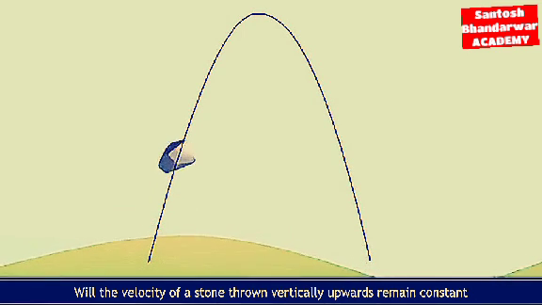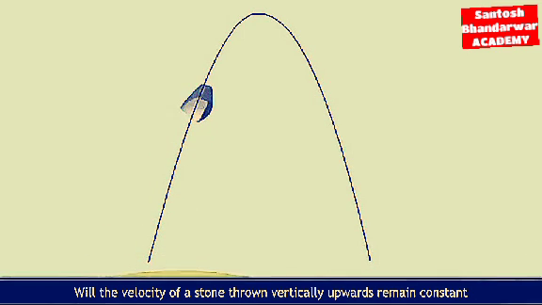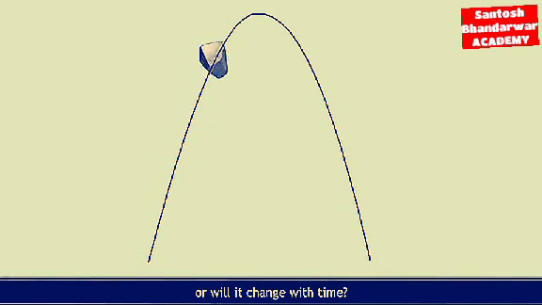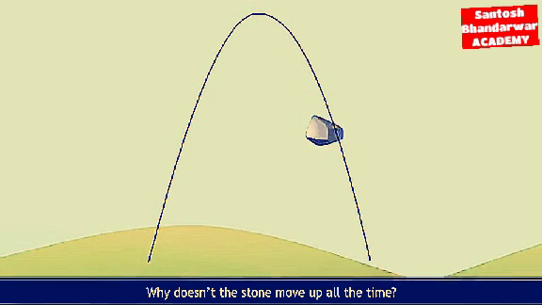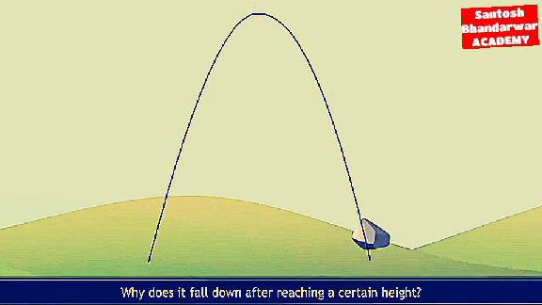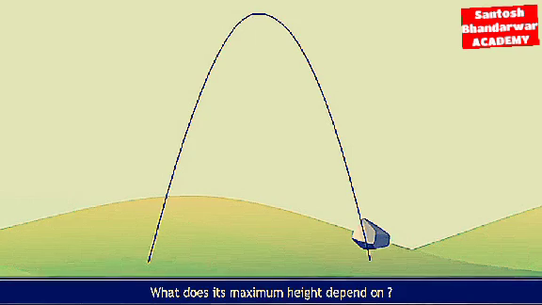Will the velocity of a stone thrown vertically upwards remain constant or will it change with time? How will it change? Why doesn't the stone move up all the time? Why does it fall down after reaching a certain height? What does its maximum height depend on?